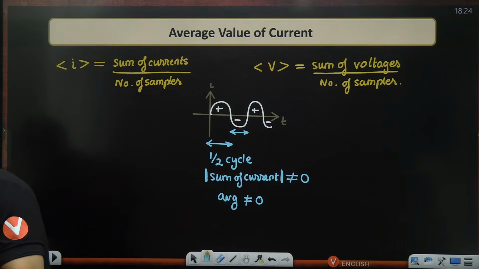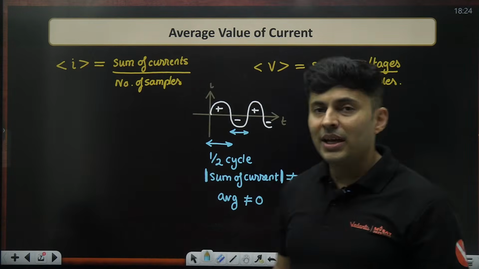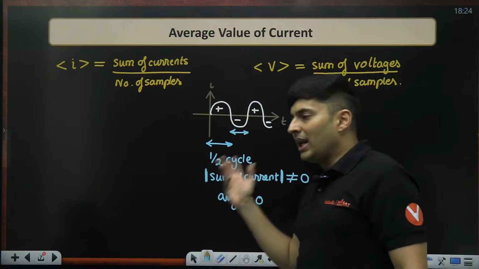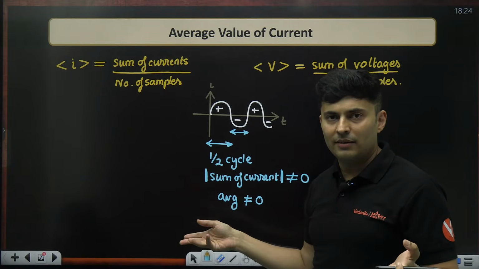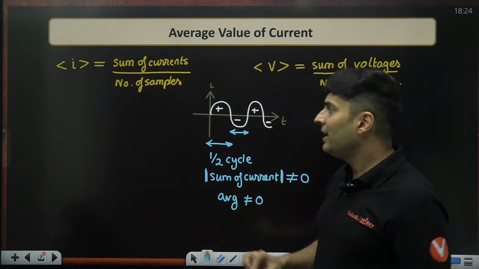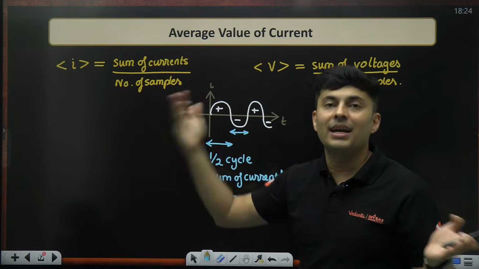Is that clear? Why do we calculate average value only over a half cycle? If the full cycle average is 0, then why half cycle? We might be interested in knowing, because the total average is always 0. We know that, so no point talking about the total average for a complete cycle. We are interested in how much is the magnitude on either side.